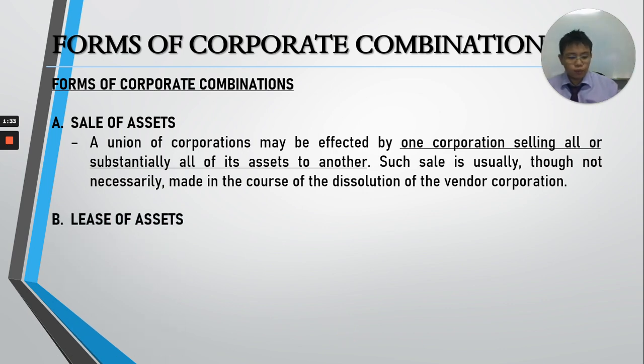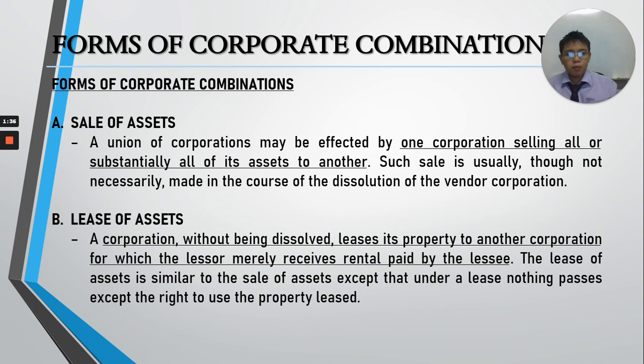So, what else? Number 2, a lease of assets. A corporation, again, leases its property to another corporation. So, your corporation will become a lessor corporation. Then, the other corporation who leases the property is known as your lessee corporation. So, the lessor, the one who leases out, will receive rentals paid by the lessee, the one who rents. So, here, remember, what is leased are the assets of the lessor corporation. So, similar to sale, except that the ownership does not pass to the lessee corporation.